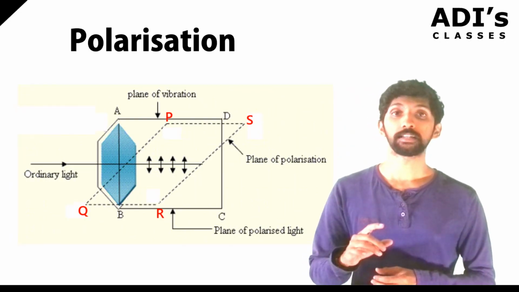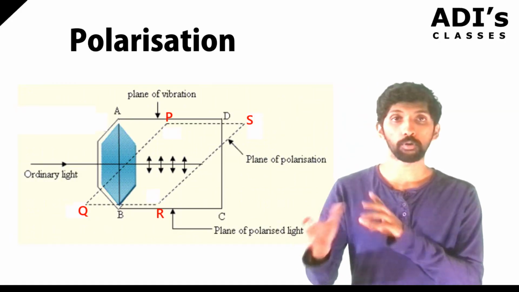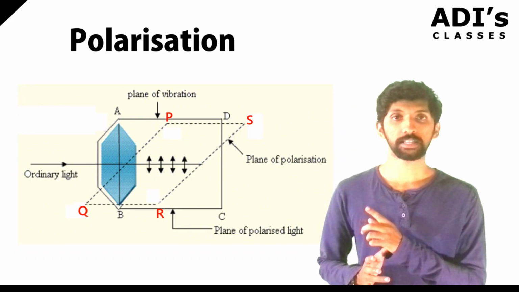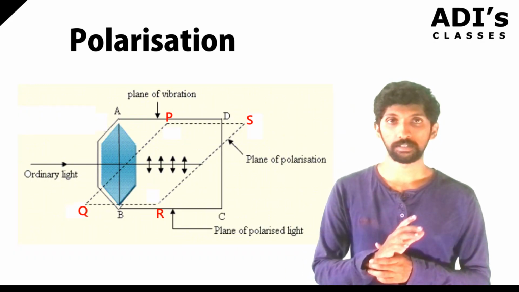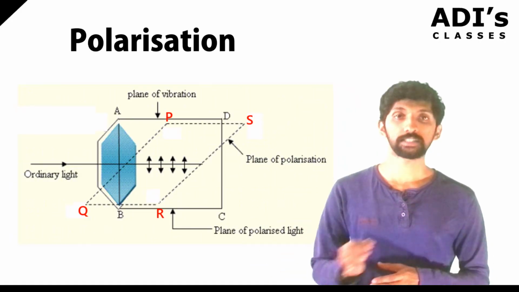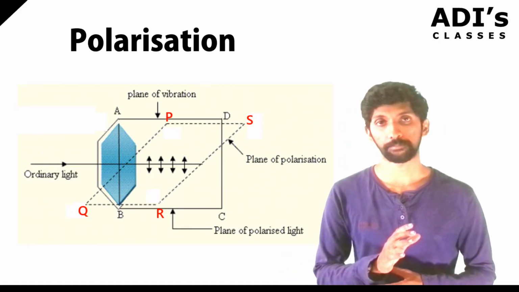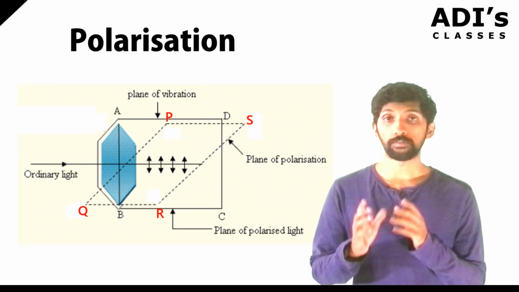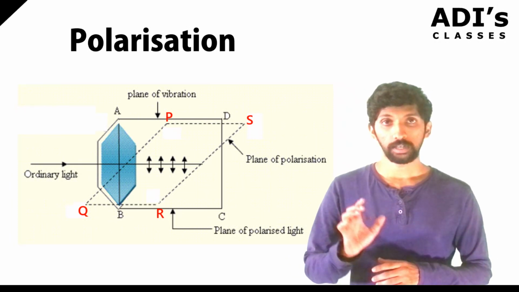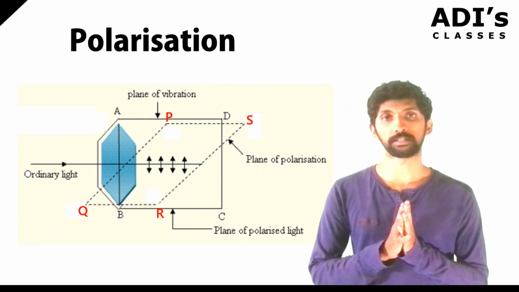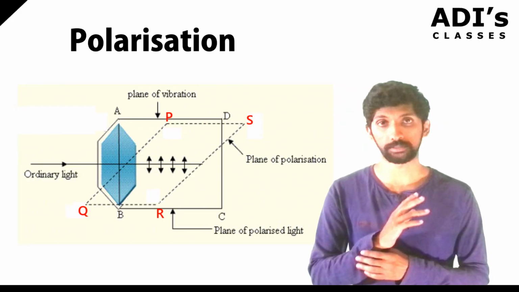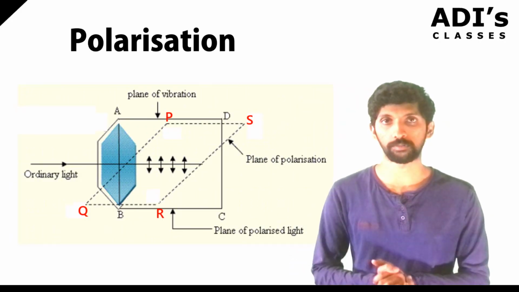Then the next one is the polarizer plane, which is ABCD. In this case, ABCD is the plane of the polarizer. The light coming out of the prism or the crystal is the plane polarized light. A very important thing here is that the polarized light is perpendicular to the plane of the polarizer. This is one of the phenomena of the polarizer. The polarizer is basically the crystal we have.